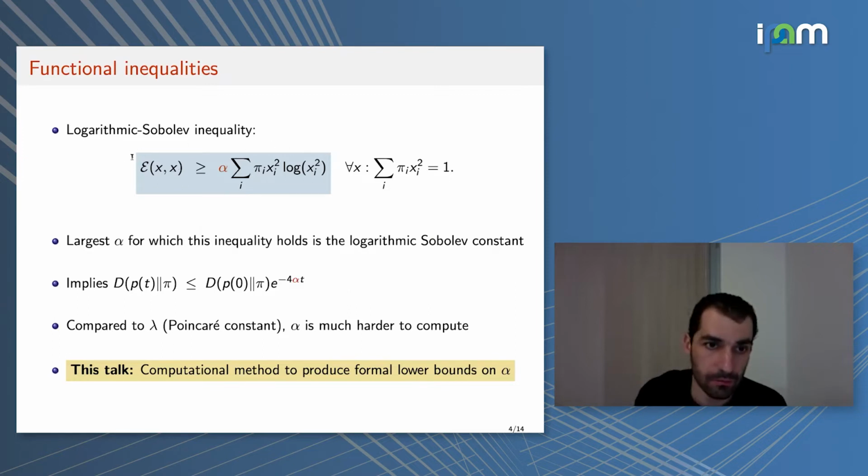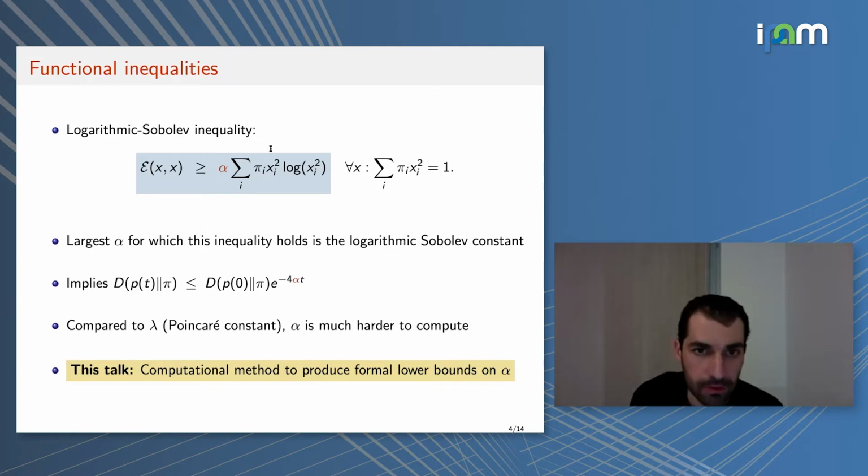So we would like to lower bound also the quadratic form, this Dirichlet form. But instead of having a variance on the right-hand side, what we have is a certain entropic term here. So instead of the variance, we have this summation over the invariant distribution pi i times x_i squared log of x_i squared. And we want this inequality to hold for any x that lives in the unit sphere, weighted by this pi i. Okay, so the largest alpha for which this inequality holds is the logarithmic Sobolev constant.